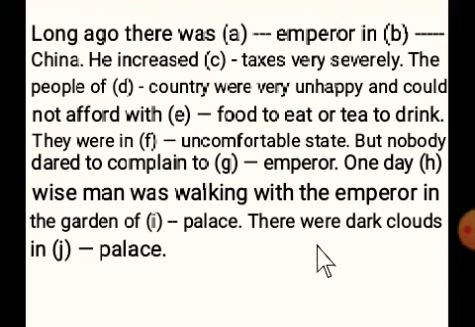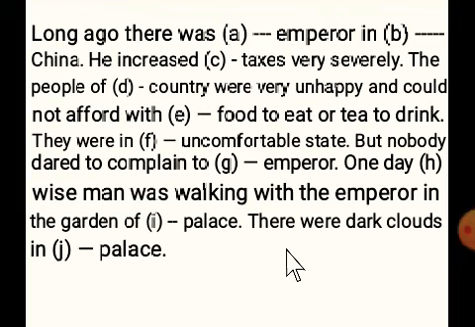Here this is an unparticular object or word, uncomfortable state, not particular. So we have to use an here as per the vowel rules. But nobody dared to complain to dash emperor. Here emperor is particular. Why? A word is used before one and now it is the second time. So we have to use the.